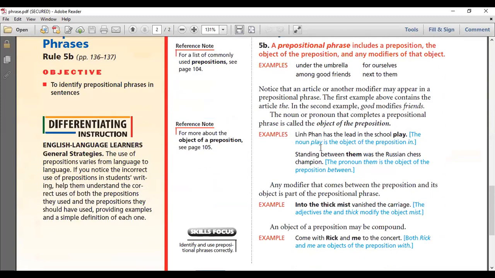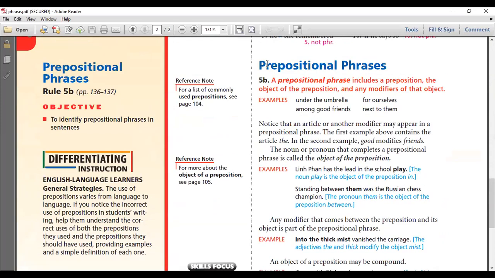Lynn Fan has the lead in the school play. Remember, prepositional phrases are the first example of a phrase. And remember, a prepositional phrase does not have a subject, it does not have a verb. All it does is start with a preposition and end with an object of preposition. And in the middle, we can have a modifier or an adjective. Do I always have to have an adjective or a modifier in the middle?